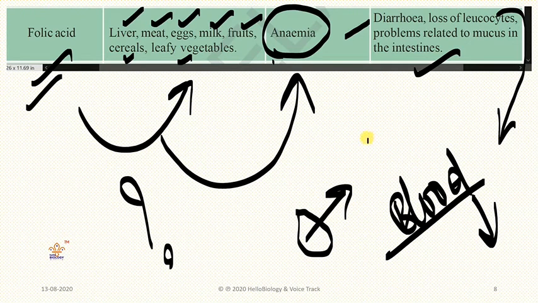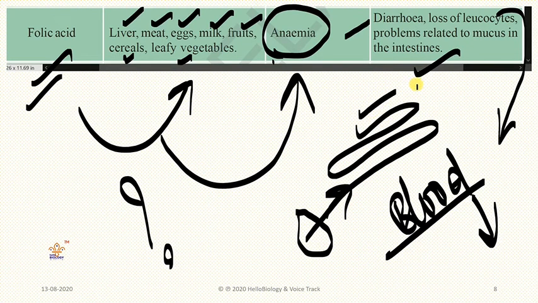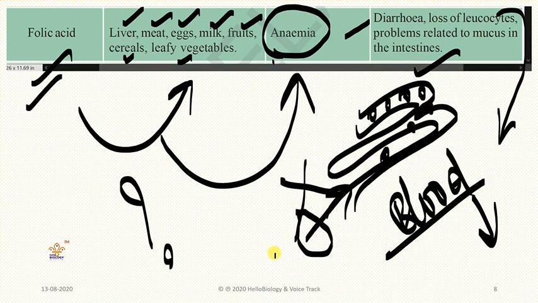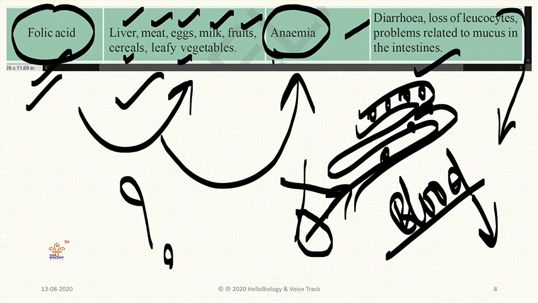What is the problem here? If you don't take folic acid, what will happen in our intestine? Fluids won't be formed properly. That means the food you have eaten won't digest properly. So intestine failure will occur. To avoid that, you need to have a good diet with folic acid. Remember, folic acid is present in liver, meat, eggs, milk, fruits, cereals, and leafy vegetables.